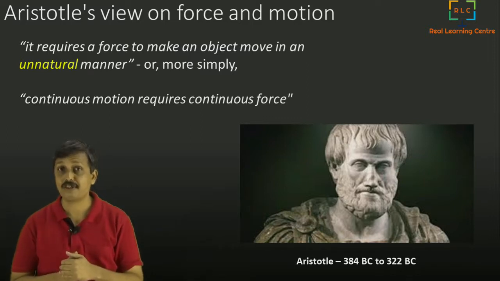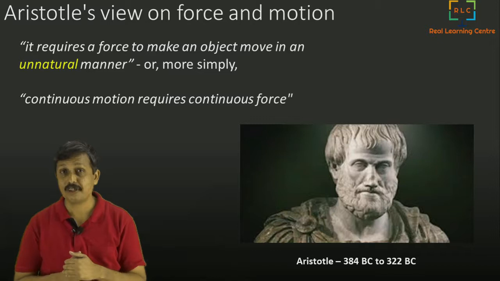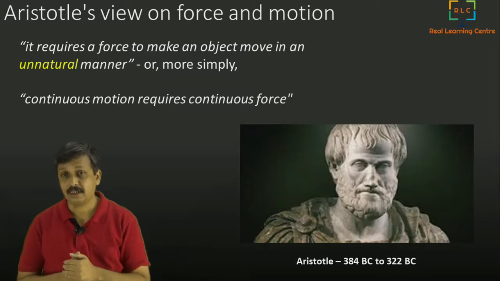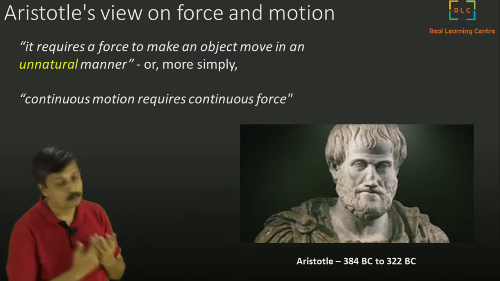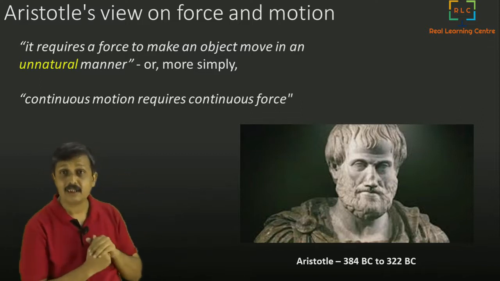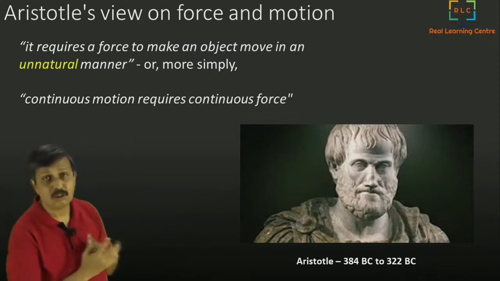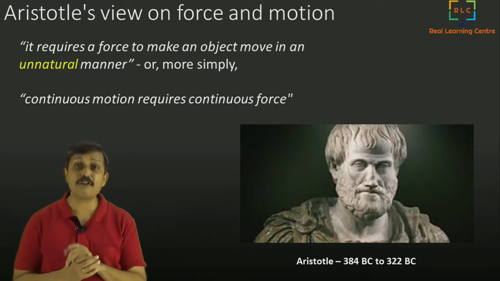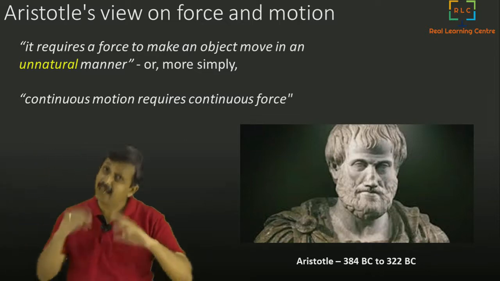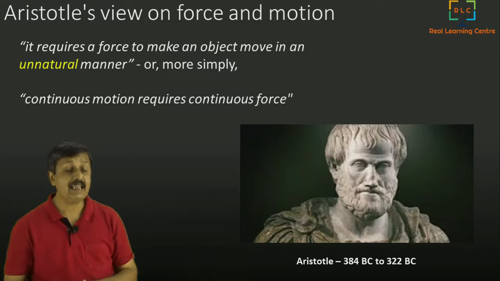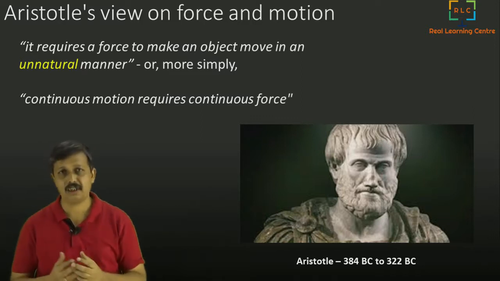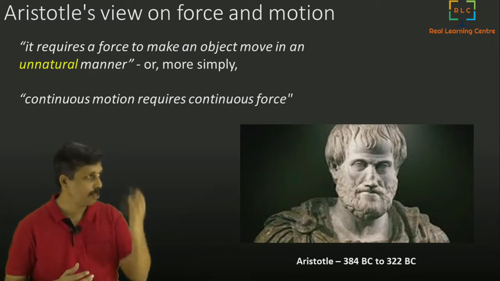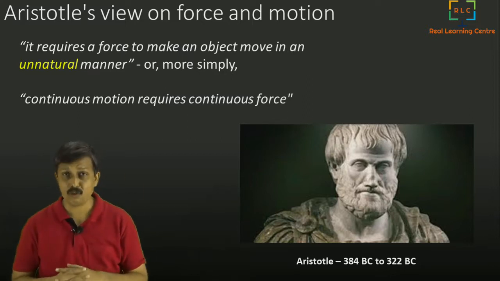And he had this question, and he answered it in a particular way. He said that it requires a force to make an object move in an unnatural manner. What is the meaning of unnatural manner? In his point of view, there are certain natural movements. At that time, people did not know about gravitation and that things fall because of the Earth's gravity. These things were not known.